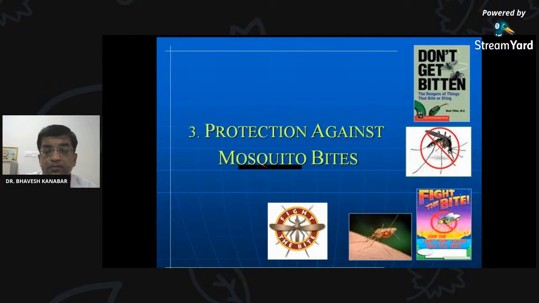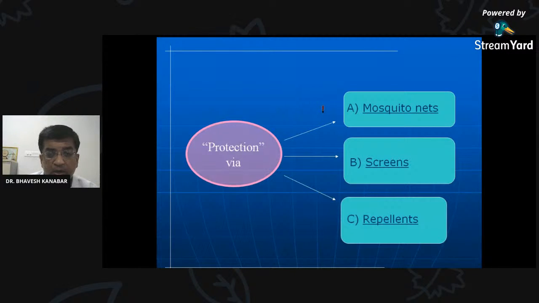Which methods do you use to protect yourself? Yes, application of mosquito repellent, full cover of the body, flashcards, cleanliness, mosquito racket, Odomos. Okay, very nice. Repellents, mosquito nets. Yes, machardani. Very nice. So all of you are very correct. These are the methods: mosquito nets, screens, and repellent, which you have correctly replied.